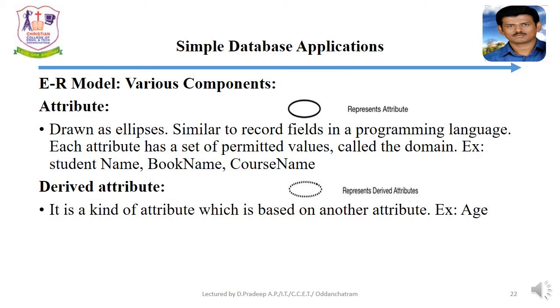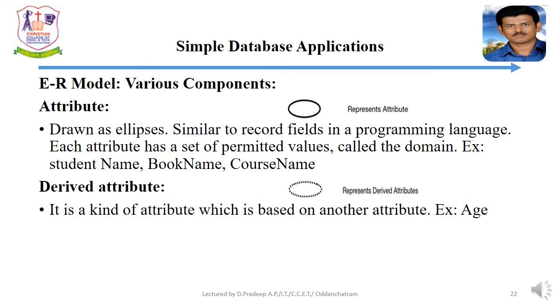Next attribute, it is represented in an ellipse. It is similar to the fields in a programming language. Each attribute has a set of primitive values called the domain. For example, student name, book name, course name, like that. The attribute which is based on another attribute is called a derived attribute. From the date of birth, we can derive the age attribute.